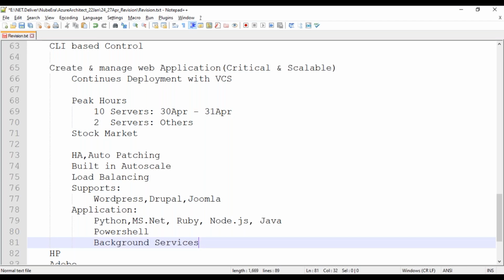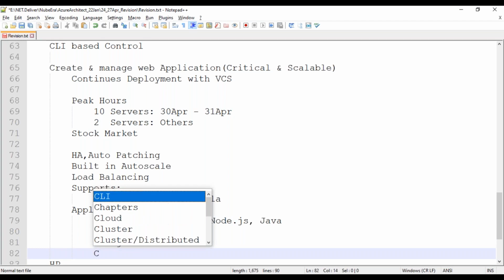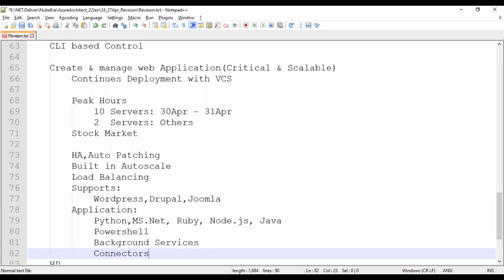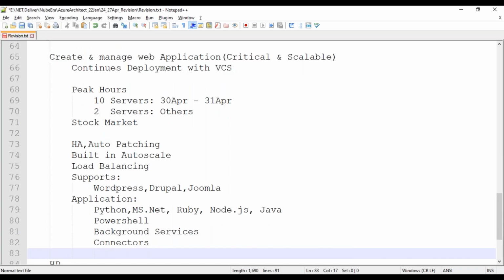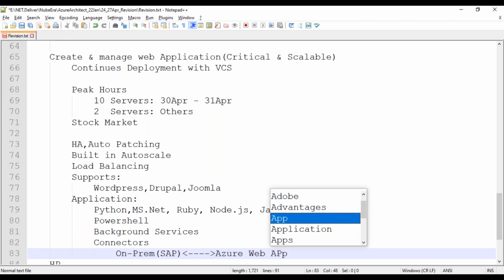And the main benefit we have here basically is that you can internally go with connectors. Connectors means, if you want to connect your application with your on-premises part, the on-prem related part, you can join them together, like SAP you already have, and you want to join it with your web app part, so you can join it. Azure DevOps is also possible here to join it basically.